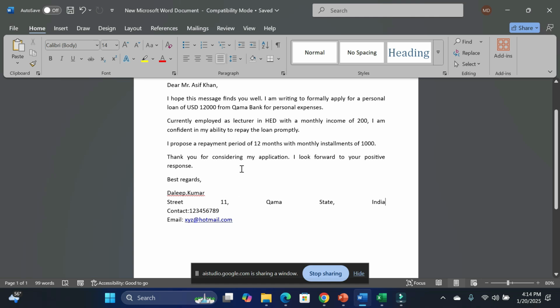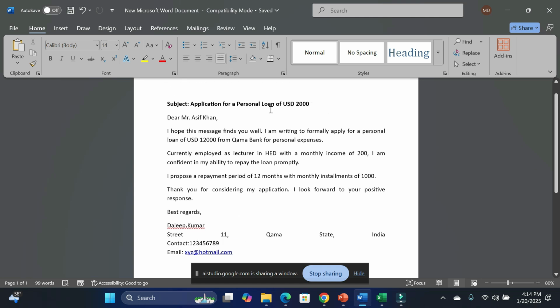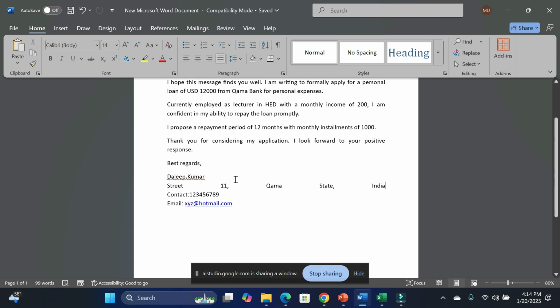Hello, look at this particular document, that is the application for a personal loan, and let me know where the corrections can be made. You want me to focus on the document that is an application for a personal loan and tell you where the corrections can be made? I'll review that document and give you my feedback.